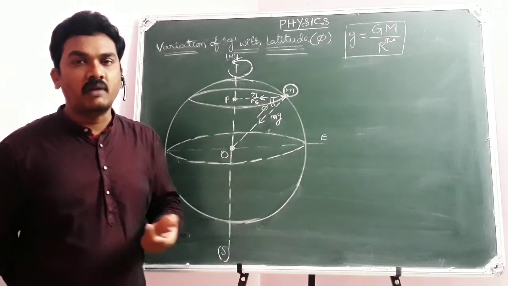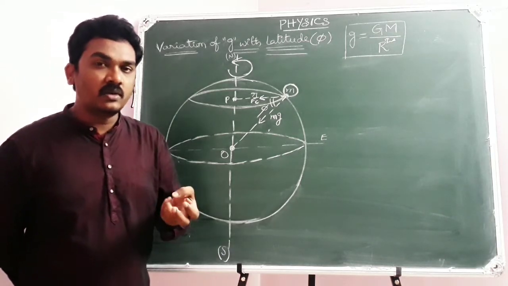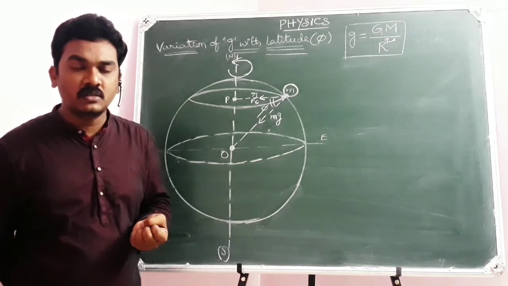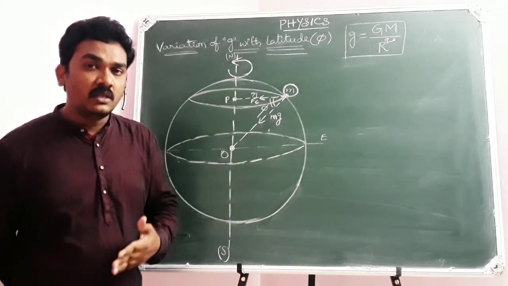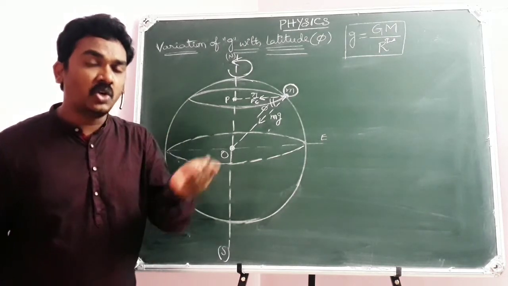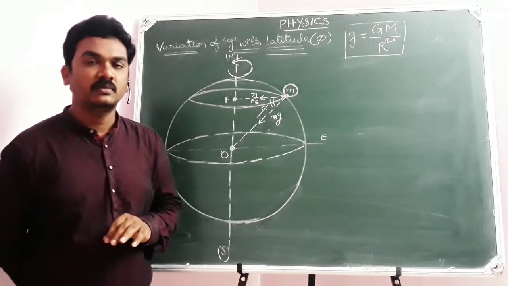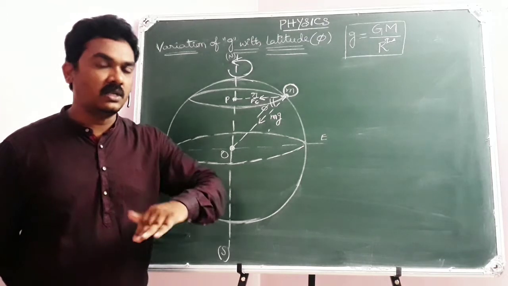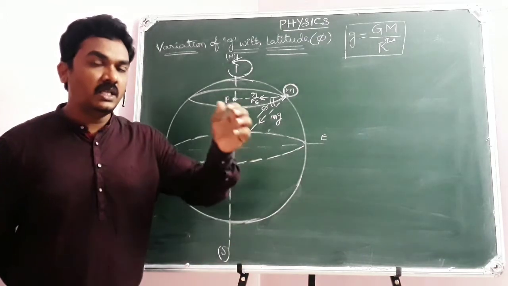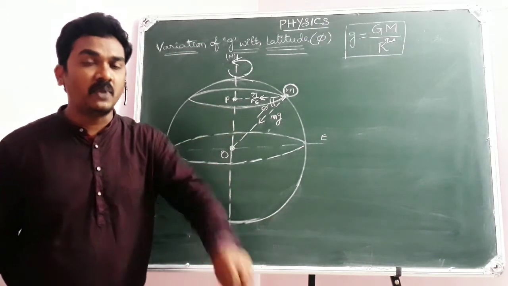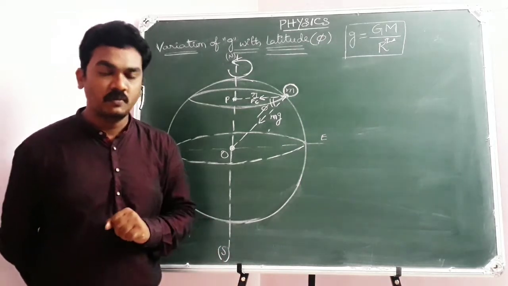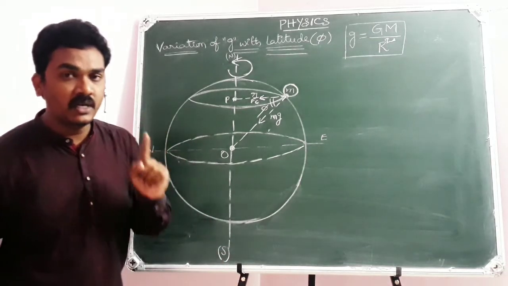Sir, I didn't learn that, sir, I have learned only the nuclear force of attraction on the electrons. Yes, that nuclear force of attraction on the electrons will act as the centripetal force. Centripetal force is not something new. Already existing forces have to play the role of centripetal force. For example, planets are revolving around the sun.